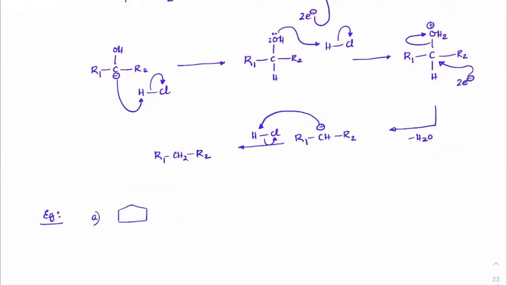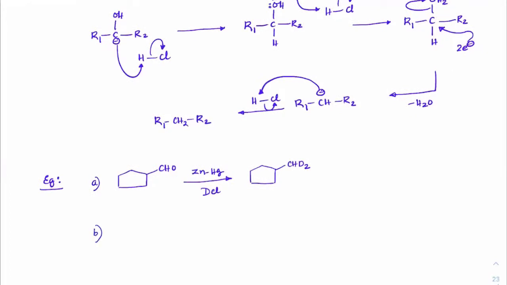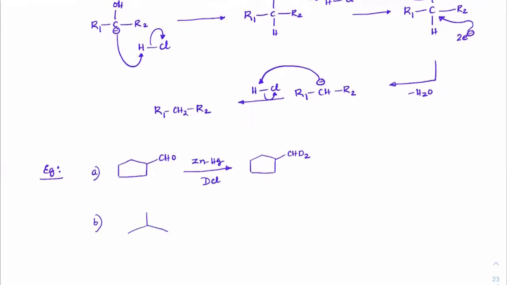Everybody has written that. If at all I have CHO and I treat that with zinc mercury amalgam and DCl, instead of HCl I'm using DCl. So the hydrogens that will come here will be CHD2, because both the hydrogens are coming from the solution, and here it is a deuterium which is present, so both of them will be replaced as deuteriums. Same way, if I take the keto form and treat that with zinc mercury amalgam in the presence of DCl, I will get both deuteriums getting connected here.